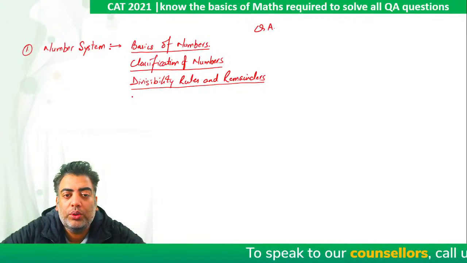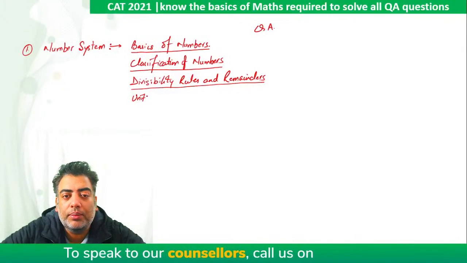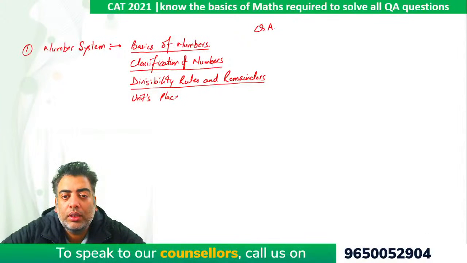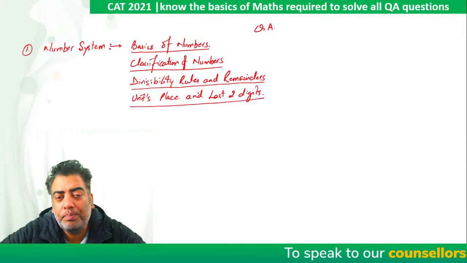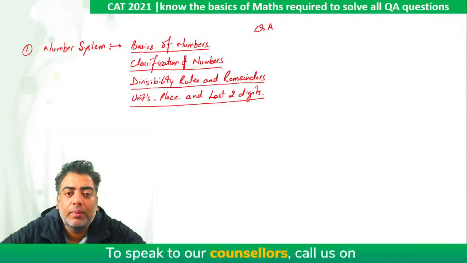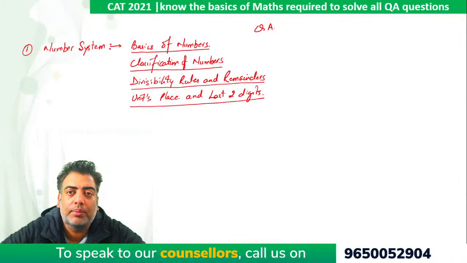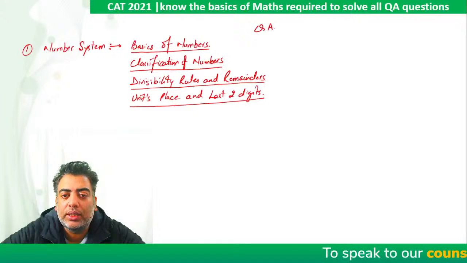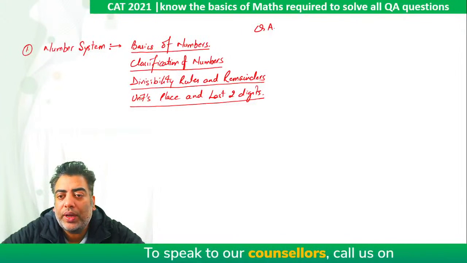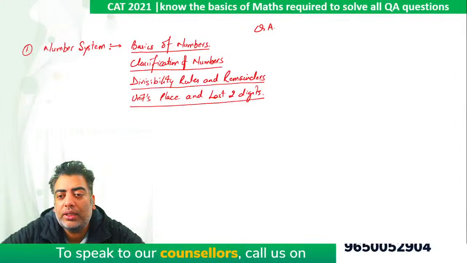Then we should move on to finding the units place of the given number and finding the last two digits of the given number. So many questions have appeared based on finding the units place of the given number, so it is very important to cover that particular chapter. When it comes to last two digits, only a couple of times a question appeared based on last two digits, but because it appeared in the exam, it is very important for all of us to study each and every topic thoroughly.